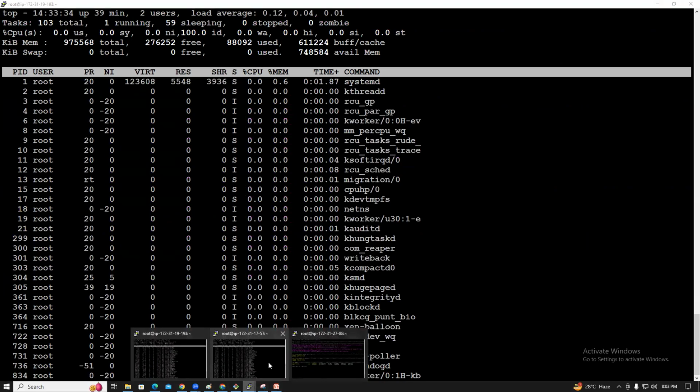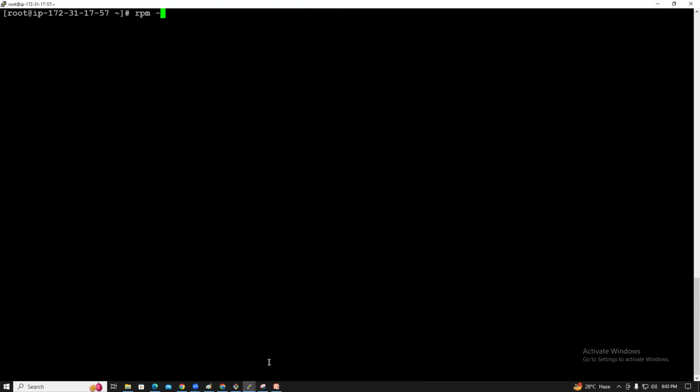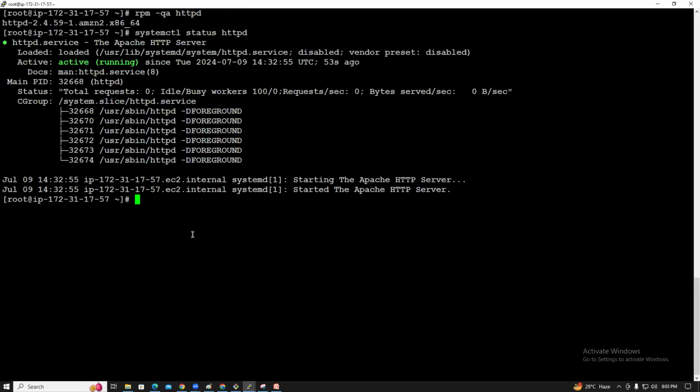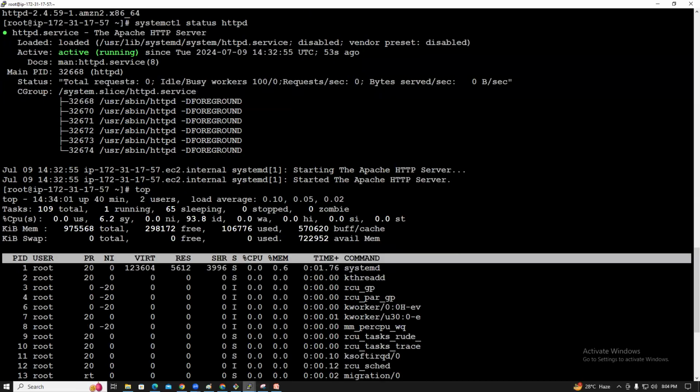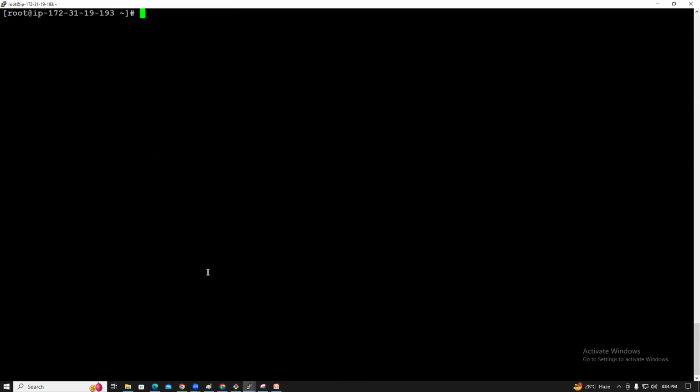Let's check it on the server. Control C, rpm -qa httpd. Yes, httpd is installed. systemctl status httpd. Yes, httpd is running. Guys, did you install this manually or by automation? Automation. Understood? So if you want to install on 100 servers, how can you do it? You can create passwordless authentication and run the playbook on the Ansible server. It automatically installs on the 100 servers.